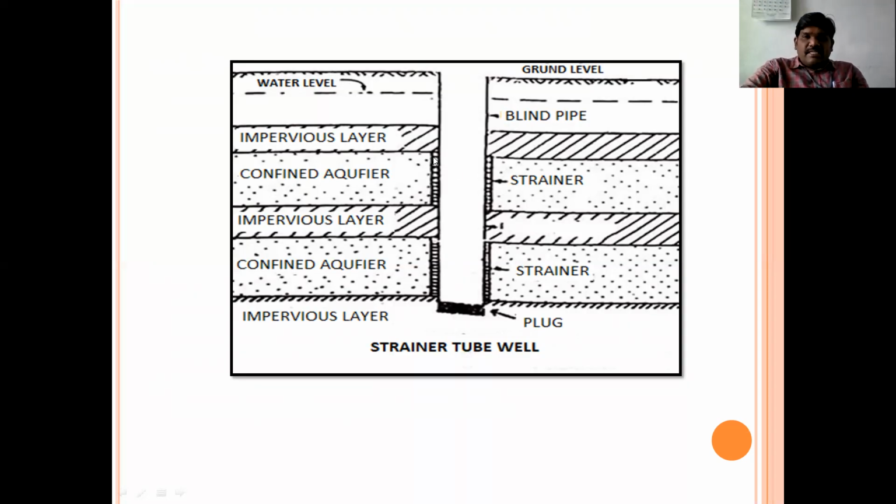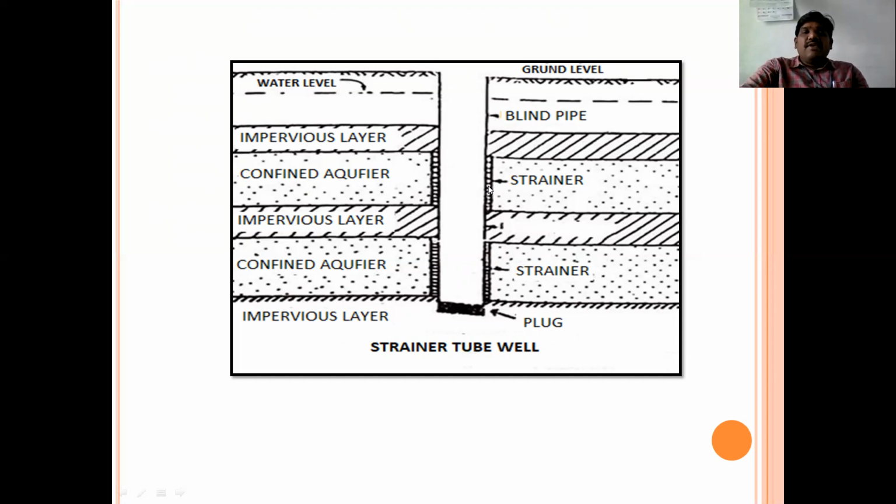After giving the perforations, a screener will be given to the perforations. For what? To avoid the entry of soil particles into the tube. See, once we start the pump, the water will enter the pipe from all the beds of the perforations. That is the reason the water quantity is more. That means the water will be discharged not only from one particular aquifer, the water will enter the tube from different aquifers at different depths.